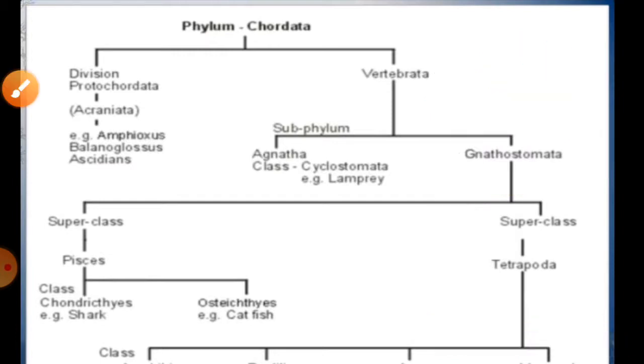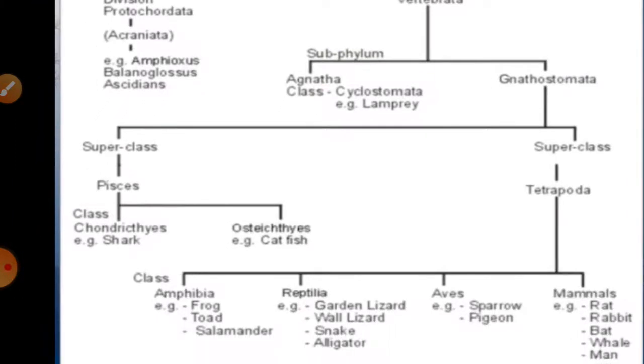So on this basis they can be easily classified. They can again be subdivided into different categories, right. First of all we have to talk about the class of this agnatha. They can be classified especially into the cyclostomata and other groups, but we have to directly talk about this one, which has some specific characteristics, right.